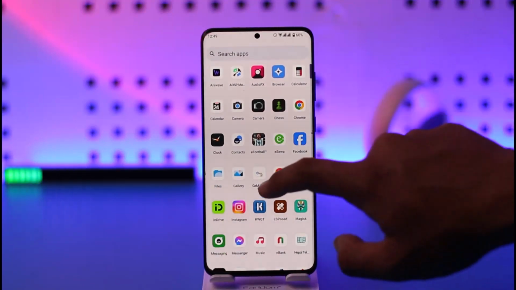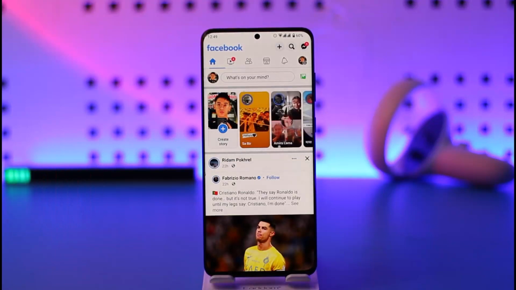So maybe you uploaded a story on Facebook and your friends were able to see it, but then you see one other viewer, two other viewers. Those basically show up because they are not in your friends list, right? So you want to see who these people are. Well, unfortunately Facebook currently does not give you such an option where you'll be able to find the people who view your story if they are not in your friends list.